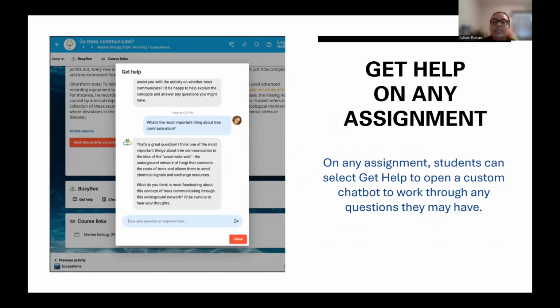On any assignment, teachers can decide to allow students to use BusyBee tools. Assignments with BusyBee tools will have 3 buttons students can press at any time: Get Help, Review Key Concepts, or Check My Understanding. When students select Get Help, a custom chatbot will open. This chatbot is specifically designed to help students work through the assignment by clarifying any points of confusion to help students move forward if they are stuck. This tool can help students work through any practice questions on homework with step-by-step instructions, solutions, and feedback.